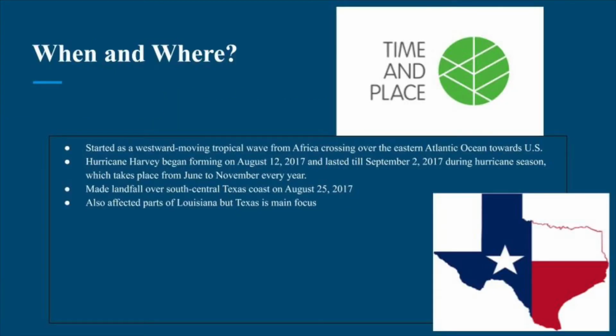When and where? It started as a westward moving tropical wave from Africa, crossing the eastern Atlantic Ocean towards the U.S. Hurricane Harvey began forming on August 12th of 2017 and lasted until September 2nd of 2017. It occurred during hurricane season, which takes place from June to November every year. It made landfall over south central Texas coast on August 25th, 2017. It also affected parts of Louisiana, but Texas is the main focus of the flooding for this video.